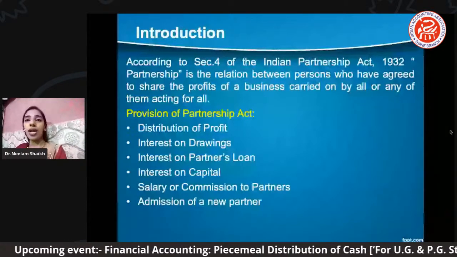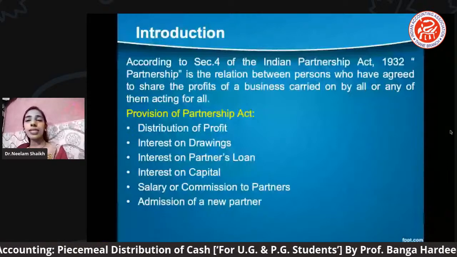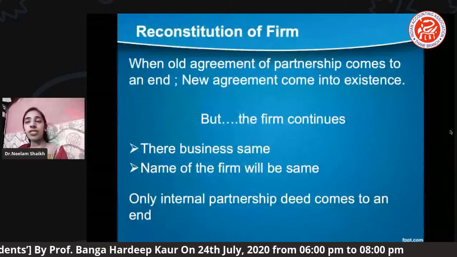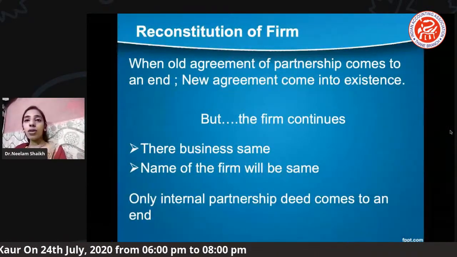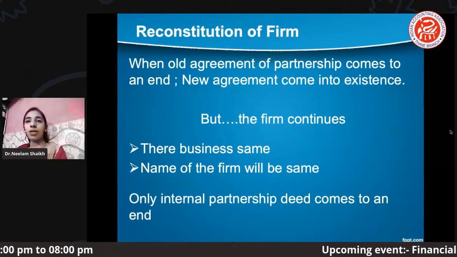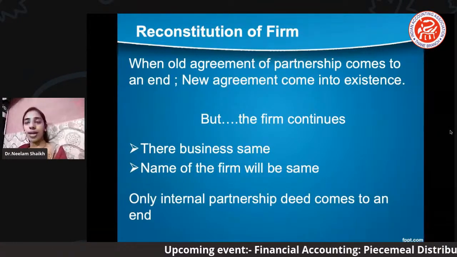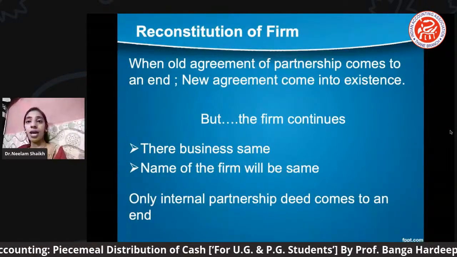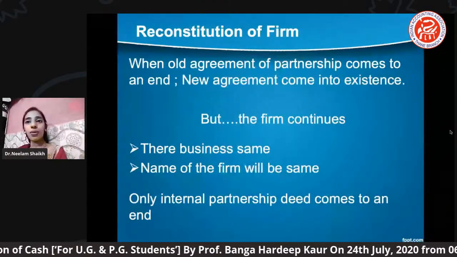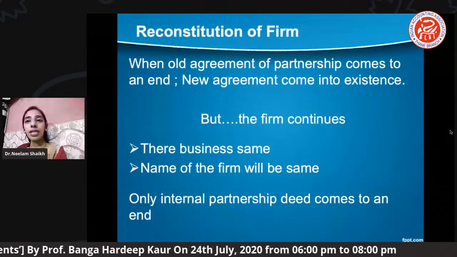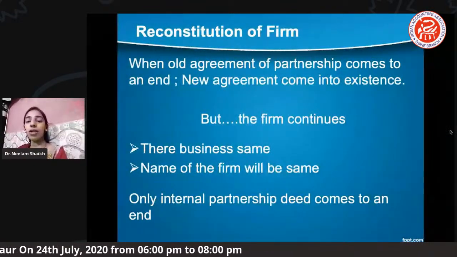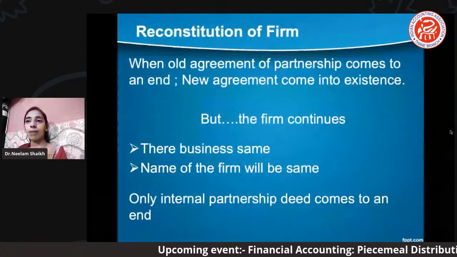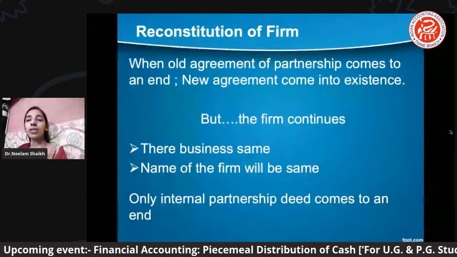Moving ahead to the next slide, which you can see here, the second slide, the reconstitution of firm, which we saw and learned yesterday, right? The reconstitution of firm is nothing but when the old agreement of the partnership comes to an end and the new agreement comes into existence, which we have already learned yesterday. But here one thing I conveyed to you yesterday also, that the business will be continued, the firm will not stop. The agreement ends and the new agreement comes into existence, but the business does not stop.